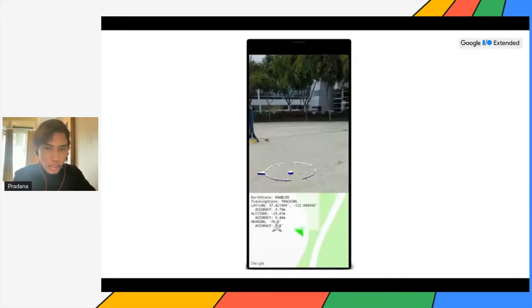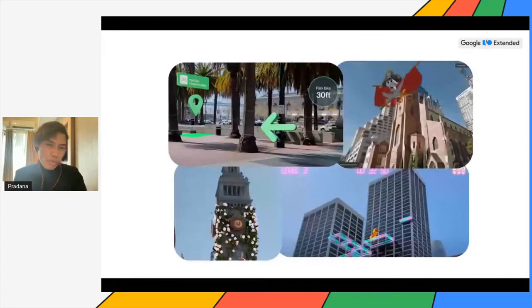With this API, there are a lot of use cases. For example, we can use this API to decide whether the user has returned their e-bike or e-scooter to the right place or not. This API can also let us put a 3D model on top of a building or around the building, or maybe we can make a game like jumping from one building to another. So this ARCore capability has a lot of improvements.